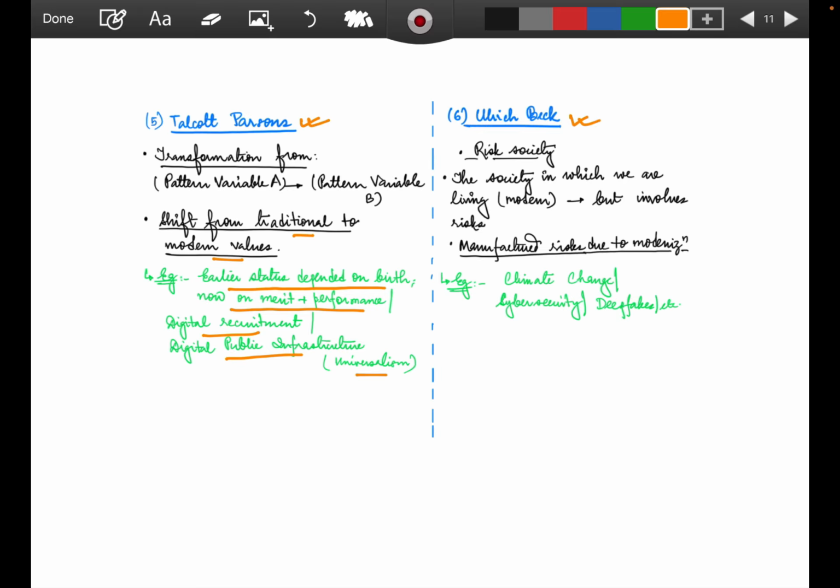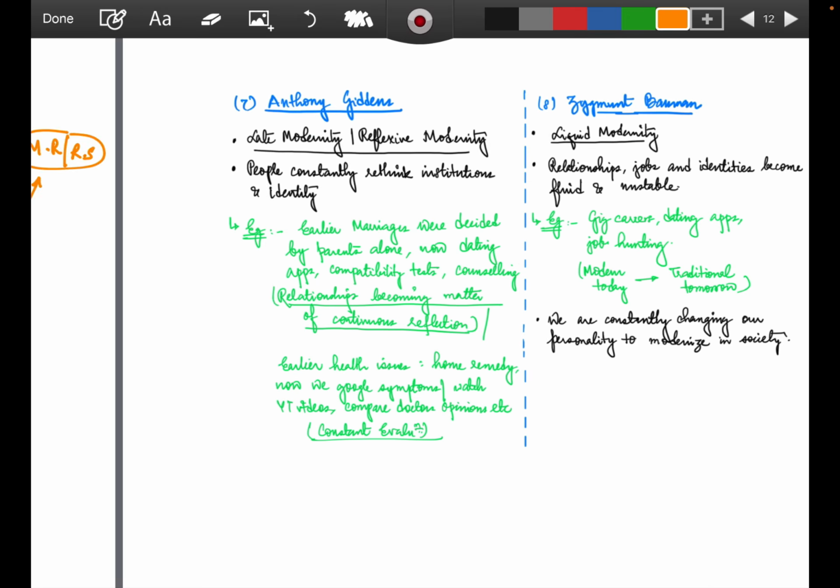Again, Ulrich Beck, what does he talk about? We all know that he has been talking about manufactured risks, he has been talking about the risk society, all these concepts, right? All these concepts say that modernity is not coming alone. The society in which we are living is modern, but involves risks. In and around, things are riskier. So climate change, cybersecurity, deep fakes, etc. These are all the consequences of modernity. These are also the interlinkages of modernity where things have happened in the negative form. So he talks about how modernity does not come alone. Modernity also brings with it manufactured risks.